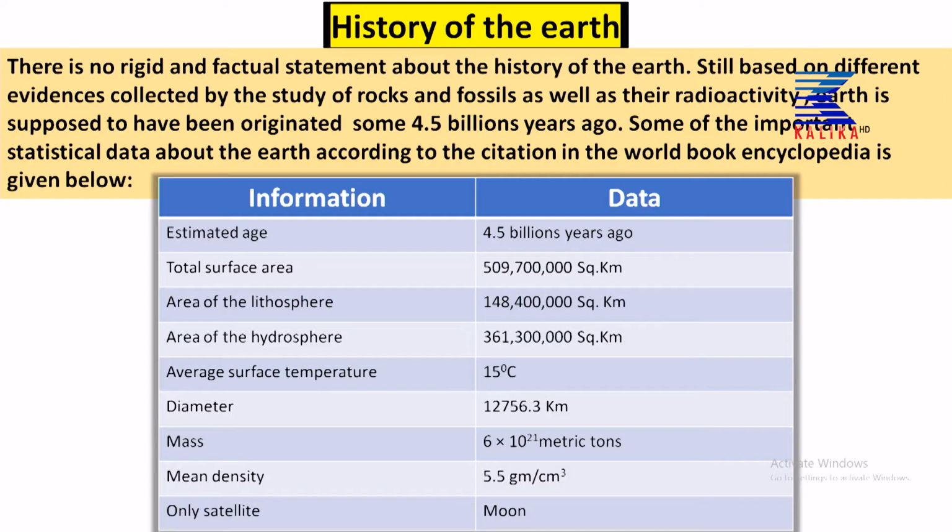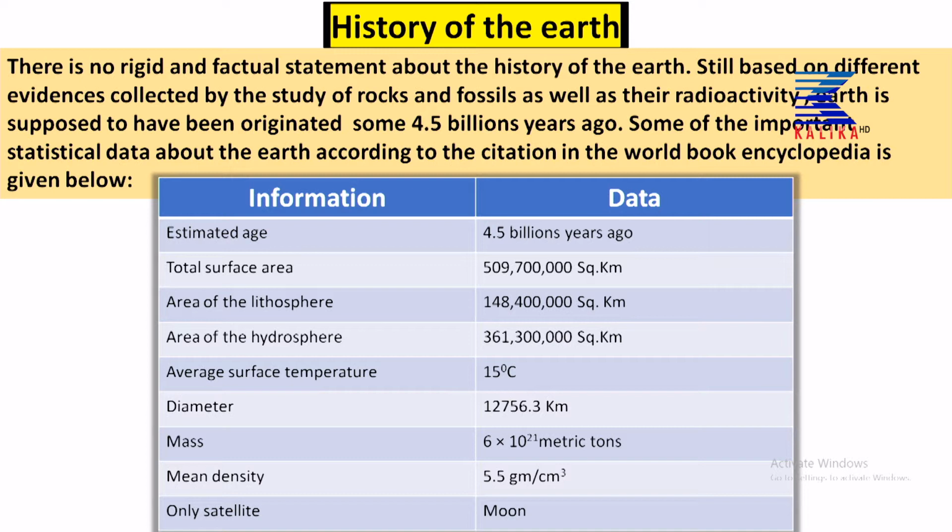In the slide, we have different descriptions regarding the origin of the Earth. First, in the history of Earth, there is no rigid and factual statement. As I told you, all the evidence collected, or all the hypotheses given to the present world, are based on the study of rocks and fossils, as well as their radioactivity. The Earth is supposed to have originated some 4.5 billion years ago. That is the estimated age of Earth.